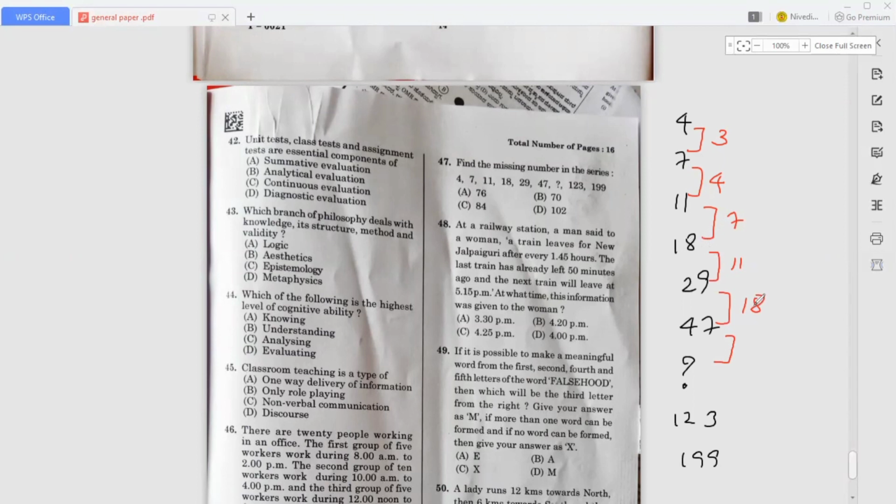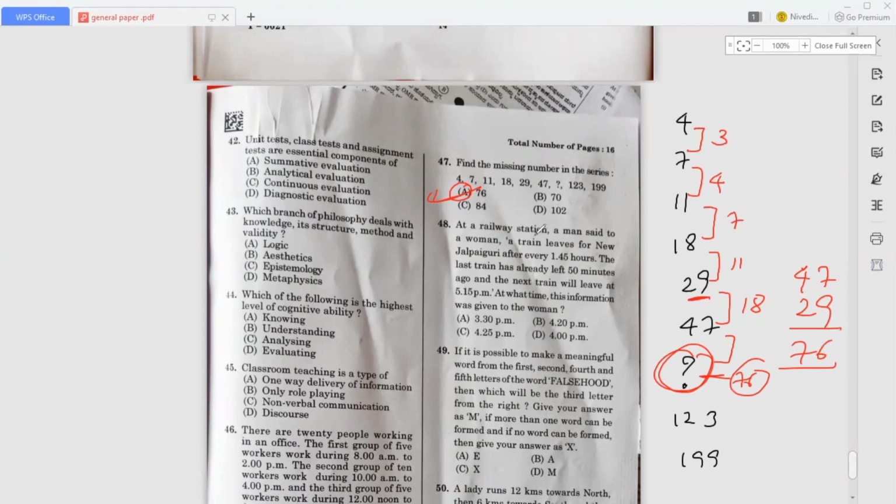So now what we have to do, we have to add this 29 with this 47. Okay, so here 47 with 29, so we got 76. Okay, so the answer here we have to write is 76. So 76 is found in option A. Option A is the correct answer. Okay, so now move on to the next question.